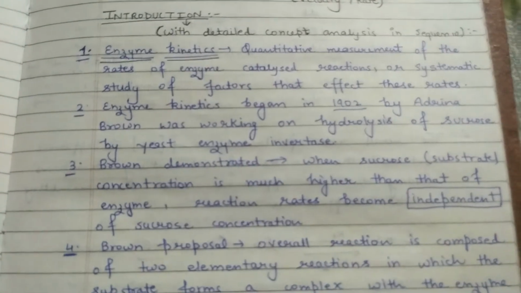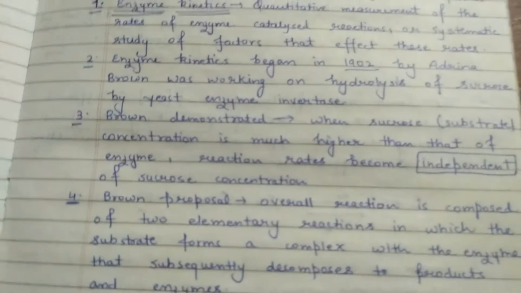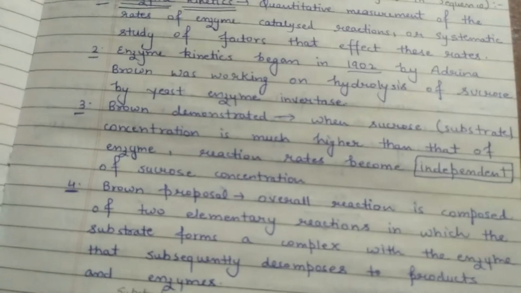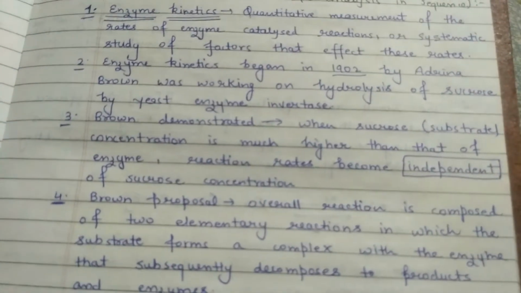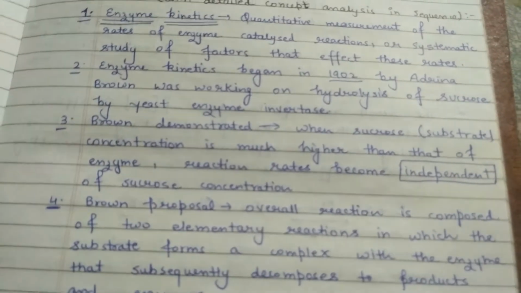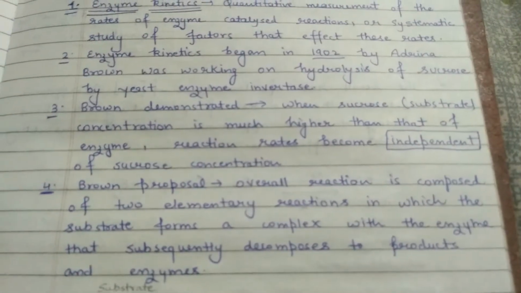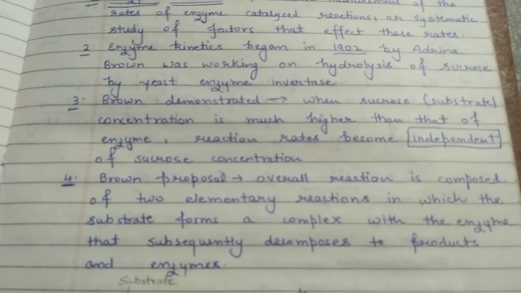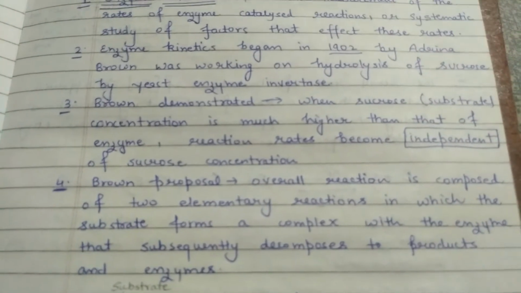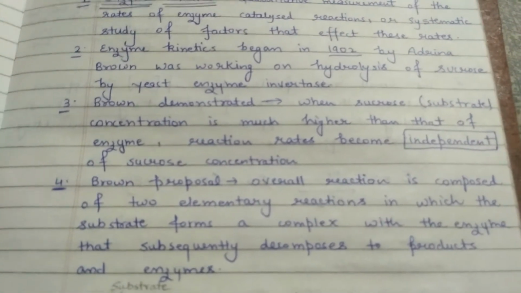Then Brown proposed that the overall reaction is composed of two elementary reactions. Elementary reactions are basically single reactions that occur in a single step of any reaction, and in such reactions one reaction can be a limiting step for another reaction. So Brown proposed that the overall reaction is composed of two elementary reactions. Firstly, the enzyme reacts with the substrate, that is invertase reacts with sucrose, and there is a formation of the enzyme substrate complex.